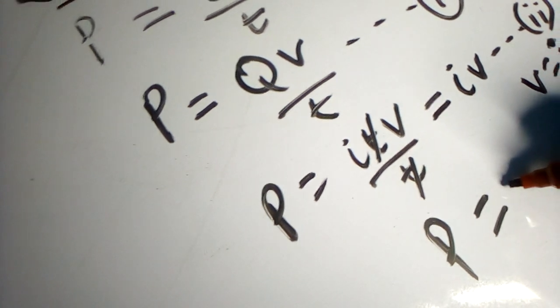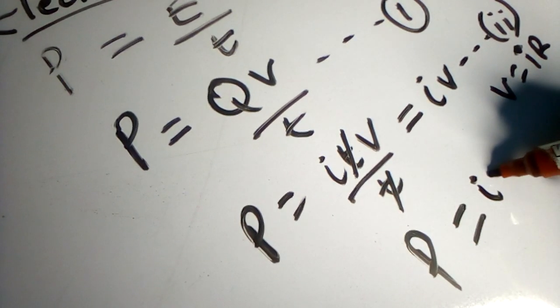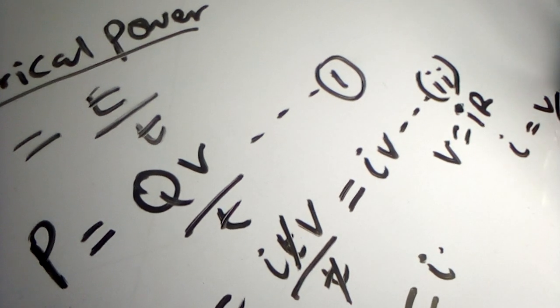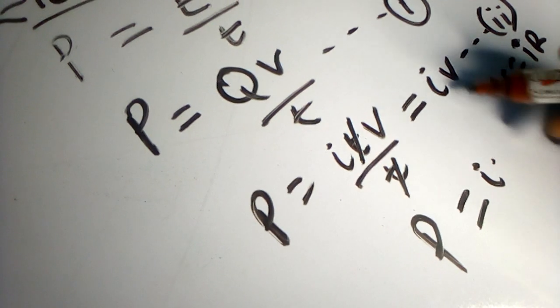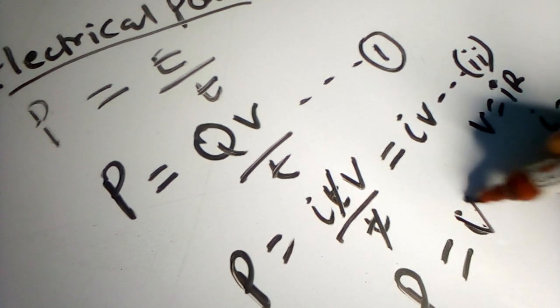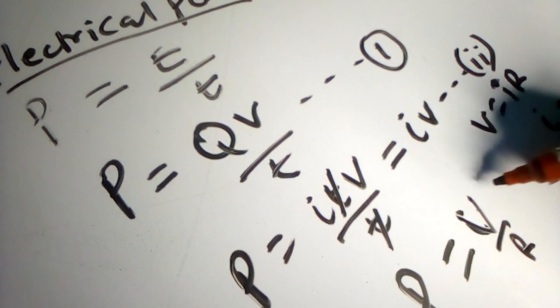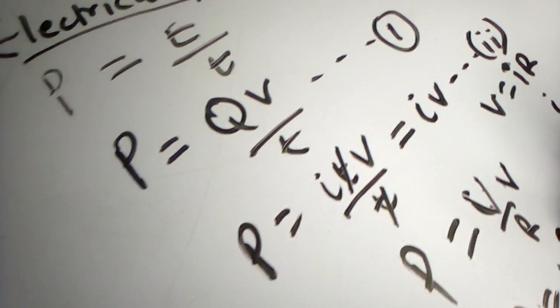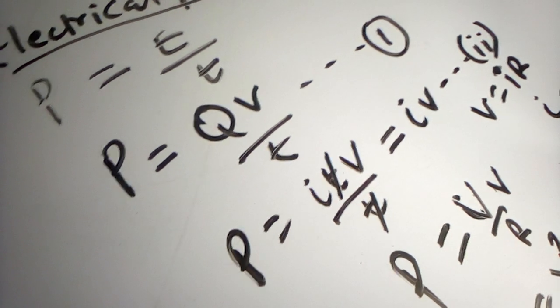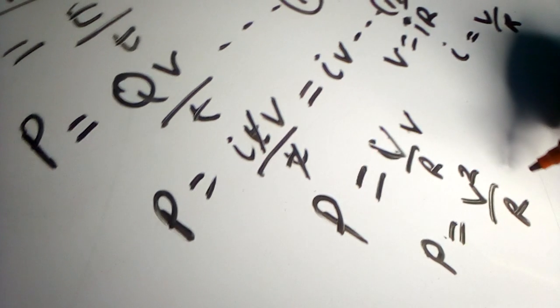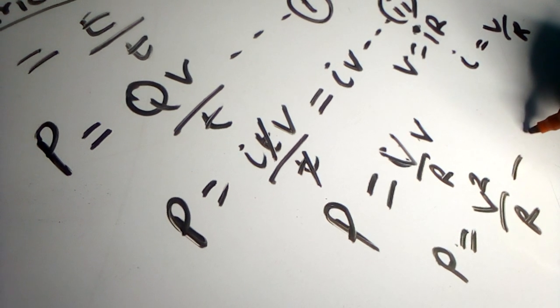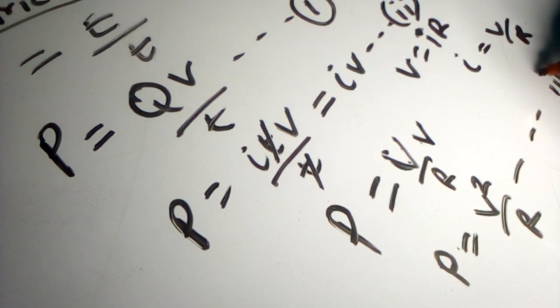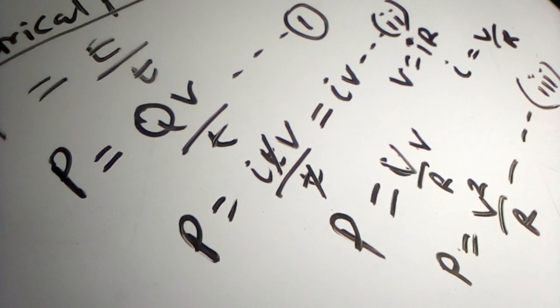Okay, so if you have to put that here, V equals IR, so I will be V over R. So we can put that here as V over R multiplied by V. So I think that will give us P equals V squared over R. So these are the various formulas you could get for power. Okay, so we can call this 3. So you can get as many more as possible.